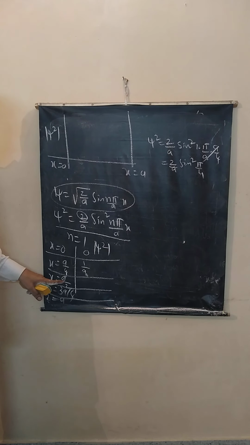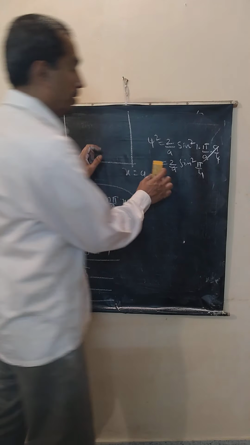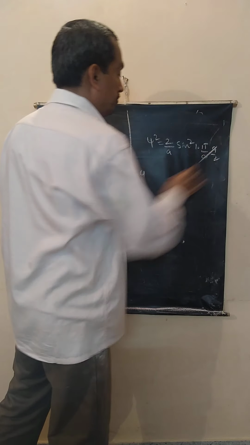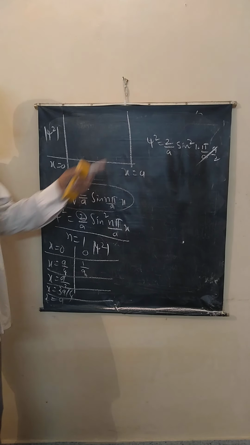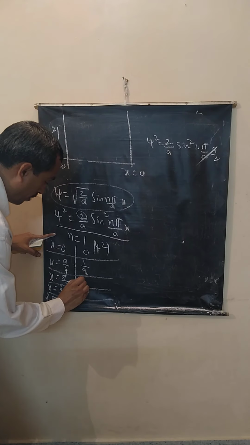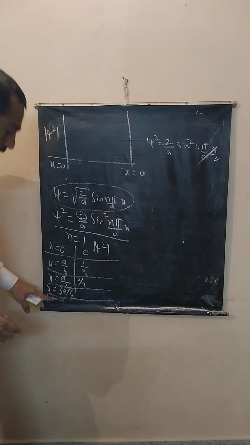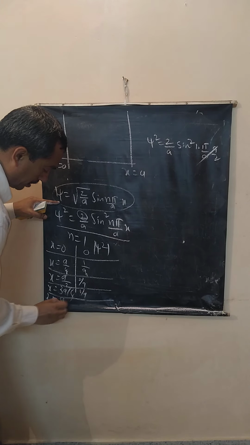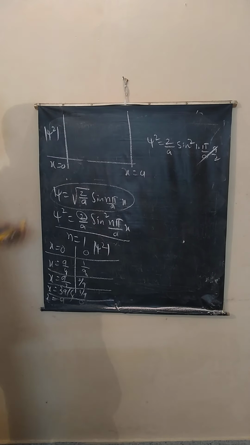Correct? Now put x equal to a by 2. Sin pi by 2 is 1. So it is 2 by a. x equal to 3a by 4, you will get again 1 by a. x equal to a, last, 0.